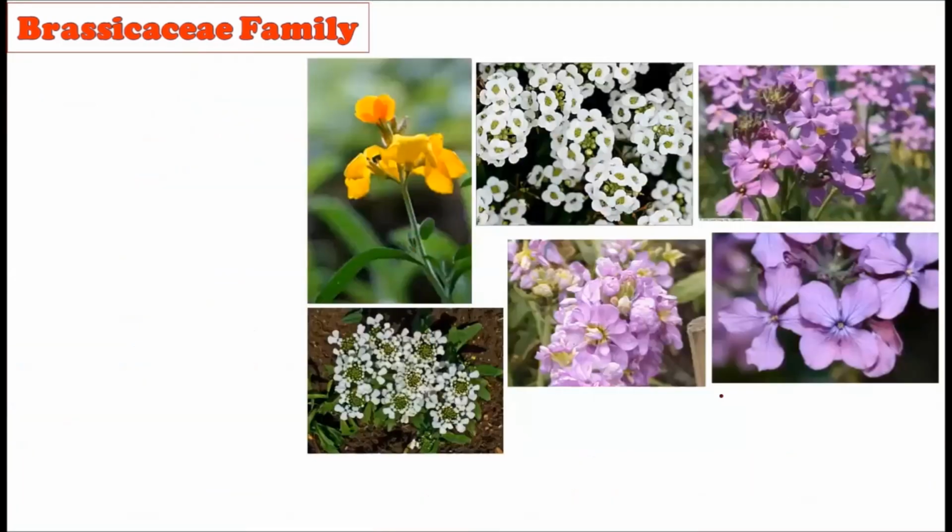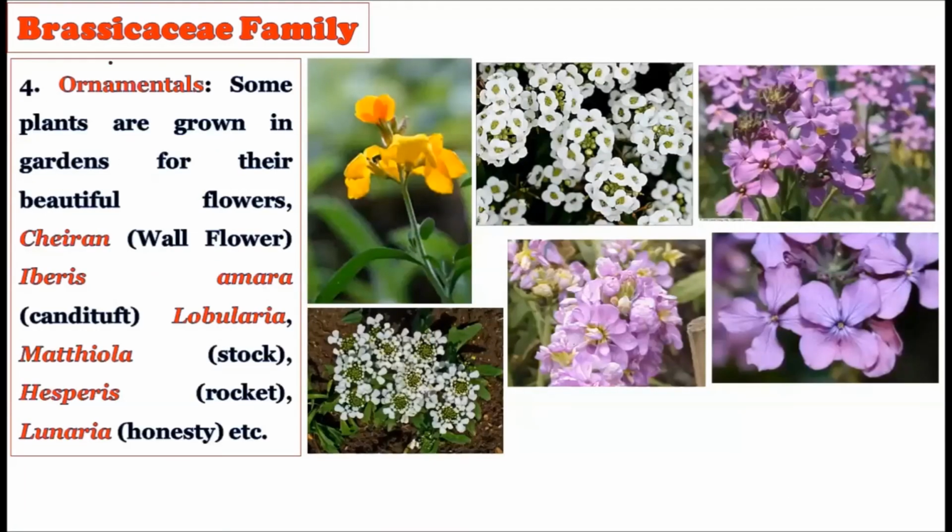All right. Now see, the fourth one, of course, the ornamentals. Some plants are grown in gardens for their beautiful flowers. For example, Cheiranthus, these are called wallflowers. Then Iberis amara, which is called candytuft. This is the Iberis amara. Then the Lobularia. This one is the Lobularia.